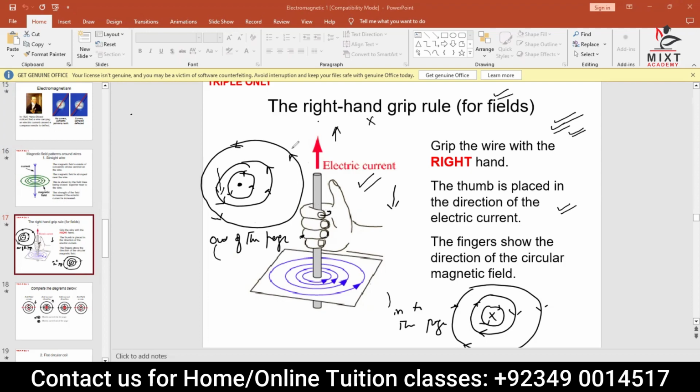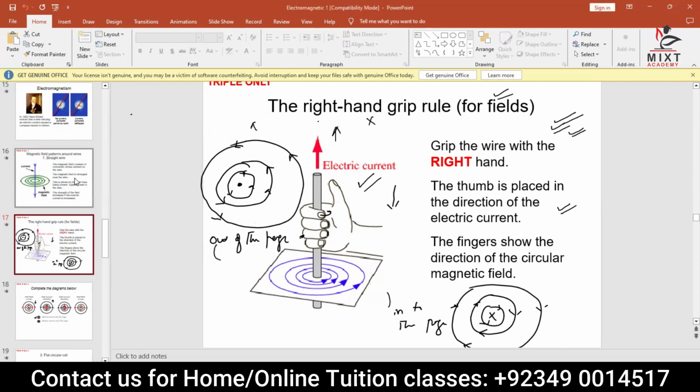In this case, the direction of the magnetic field is in circles, but in the anti-clockwise direction, against the clock. So the rule used to find out the direction of the magnetic field is called the right hand grip rule.